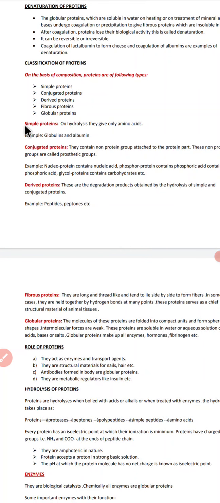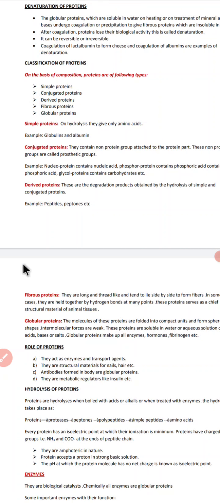Now the question comes, what is a simple protein? Simple proteins are those proteins which on hydrolysis give only amino acids. For example, we have proteins like globulin and albumin.